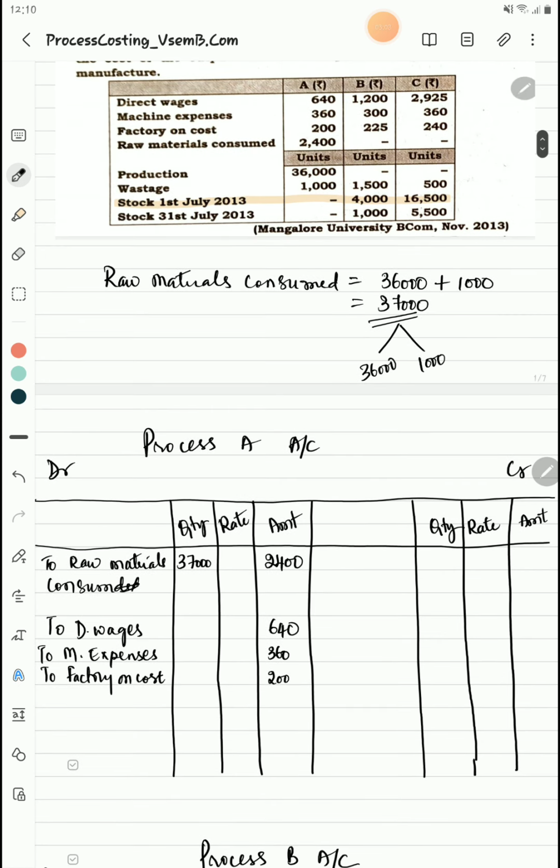Then they have given wastage, isn't it? You can call it normal loss or you can directly write it as wastage only. How many units? 1,000 units. They have not given at what rate, isn't it? Wastage or normal loss is always valued at scrap value. We do not know. So nil, isn't it?